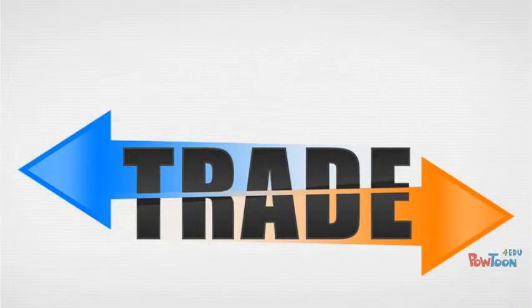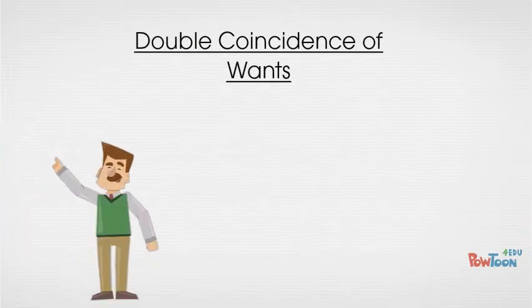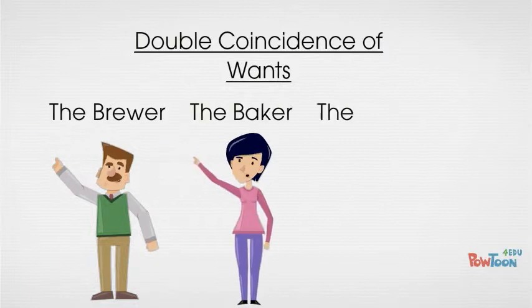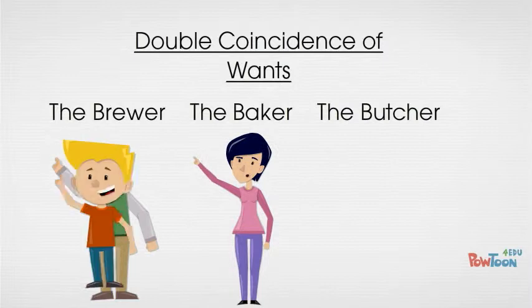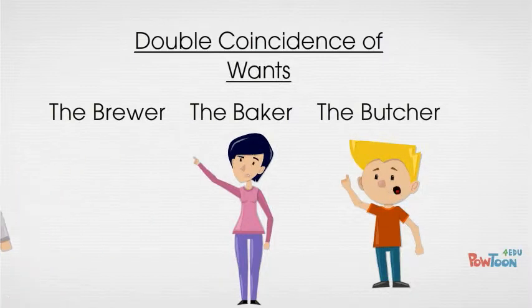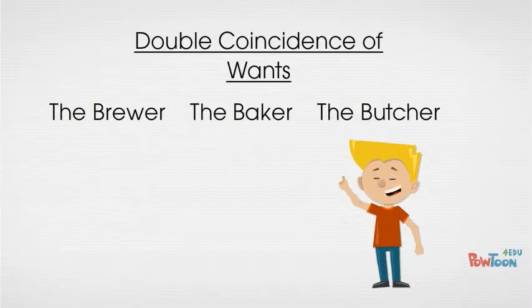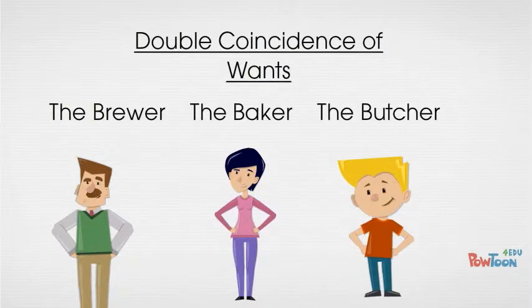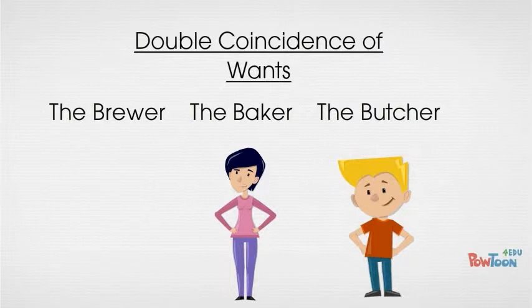To explain the double coincidence of wants, let's create a realistic situation that could have happened in the past. There are 3 peasants living in a small village. One is a baker, one is a butcher, and the last peasant is a brewer of ale. In order to exchange goods, all 3 would have to experience the double coincidence of wants by trading the same amount, so each peasant barters for one amount of the other peasant's goods, with all 3 ending up with 1 beer, 1 loaf of bread, and 1 cut of meat.